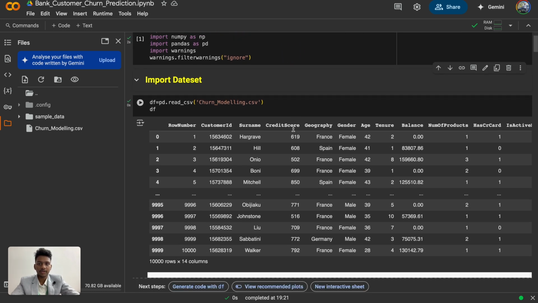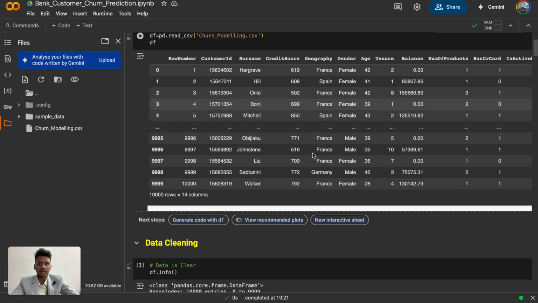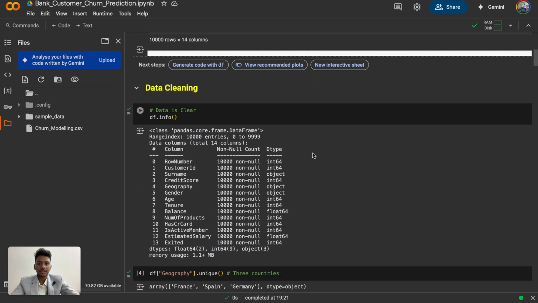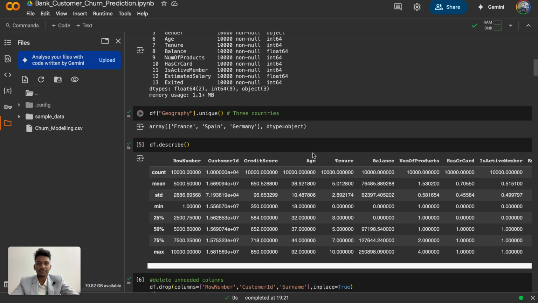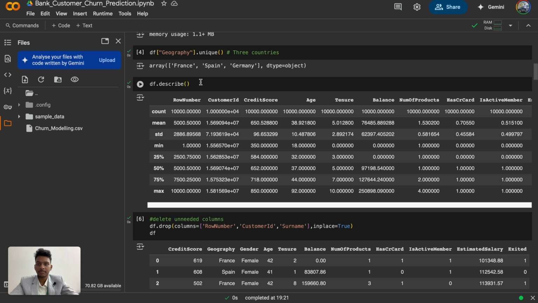First, in the import dataset, we are reading the dataset, and then in dataset cleaning, we are checking the dataset information. Here we are checking the number of rows and columns, any missing values, etc. And then in geography, we are checking some unique data points. It shows the mean, maximum and minimum values. It also includes the standard deviation.